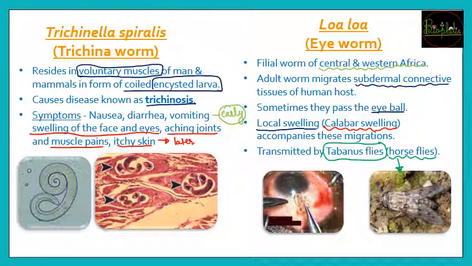So whenever you have any injury, it is important that you keep it covered, so that any type of infection should not enter your body through the deep cuts that are present. So again these eye worms can occur in the eye, so उसका नाम eye worm है, and they are going to spread because of the horse flies.